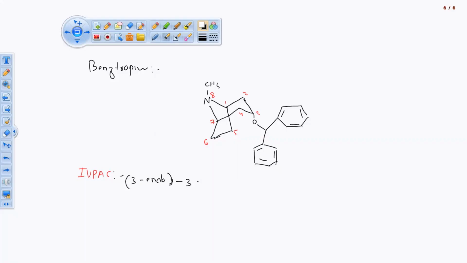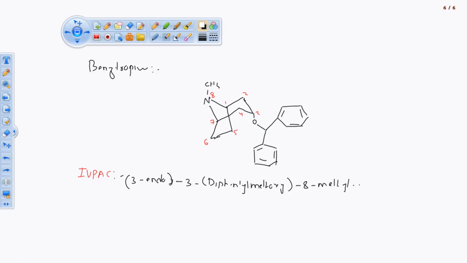On 3rd position only, it is connected with diphenyl methoxy. It is connected with this carbon atom and this is connected with oxygen atom. That oxygen is connected with this cyclic system. Methoxy, diphenyl methoxy. On 8th position, we are having methyl group.